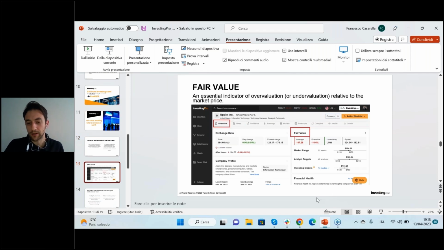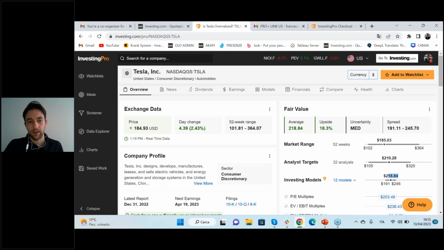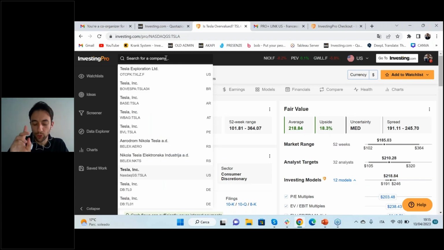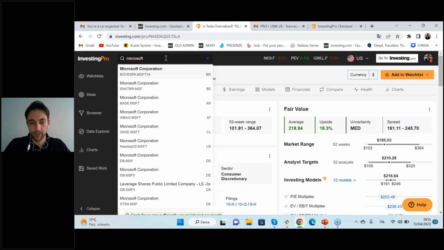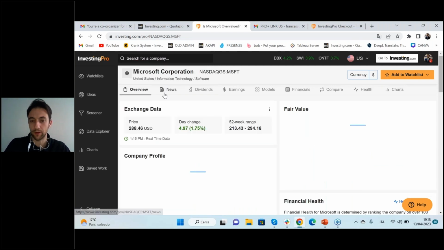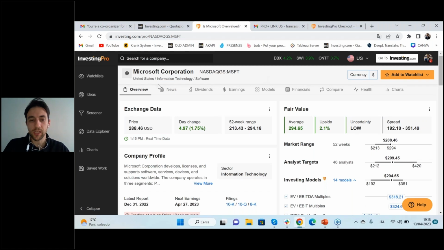As I mentioned here, so let me come back. First of all, you have to choose one stock, okay. For example, if you just know the stock and you want to go deeper, let's imagine Microsoft. And once you are in the overview part, you will see the current price of the shares, and then on the right part, the fair value.